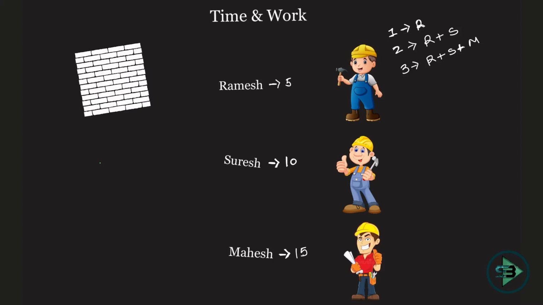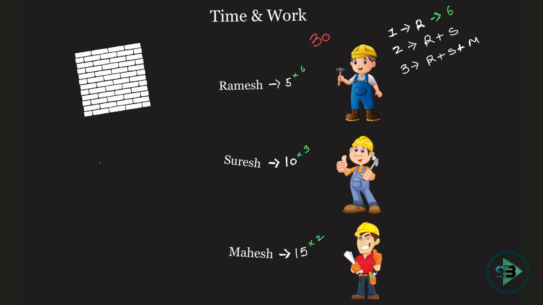So you will start first by LCM method, then by reciprocal method. Whatever you feel good for you, start with that. So I'll say 30 bricks is what they are supposed to put in. We know the LCM of these 3. So now Ramesh puts in 6, Suresh puts in 3, and Mahesh puts in 2 bricks per day. Now what will happen? If on the first day only Ramesh is working, he will put in how many bricks? He will put in 6 bricks.